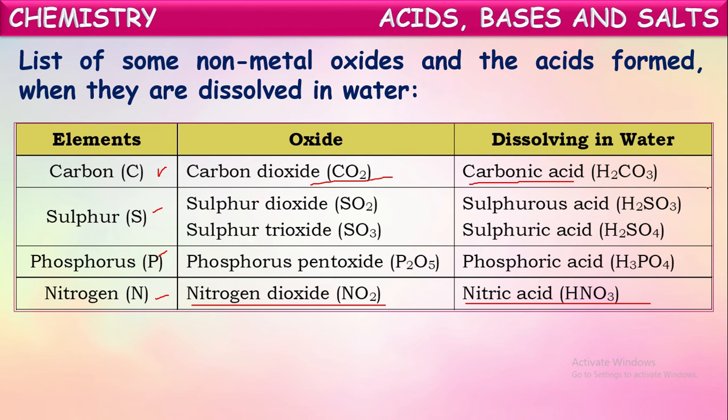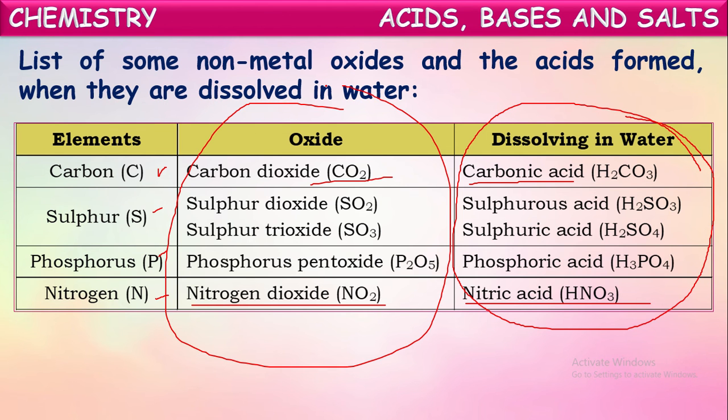So these are the acids formed when non-metallic oxides dissolve into water. So we can say these non-metallic oxides are acidic in nature. Non-metallic oxides and the solutions formed when these non-metallic oxides dissolved into water both show acidic character. So into these solutions, if you dip a blue litmus paper, they turn red in color.